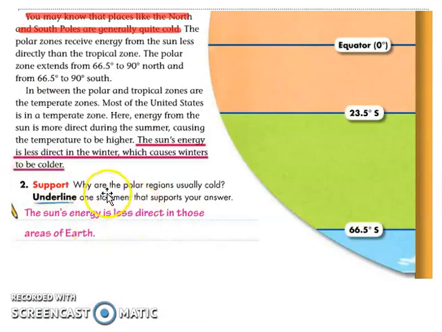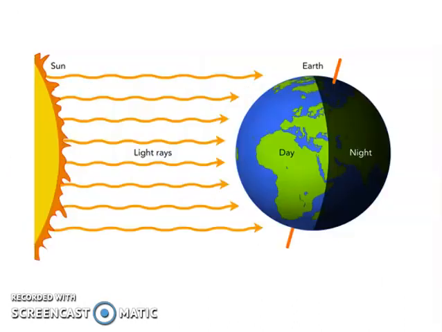Number 2. Why are the polar regions usually cold? Underline one statement that supports your answer. Here is one statement that can support that one. The sun's energy is less direct in the winter, which causes the winter to be colder. So that is it. If you look at that in the illustration, here is the sun, and remember that the earth is tilted. Tilted meaning it's not standing straight while orbiting. It's tilted in the orbit like this. It's kind of slant. Tilt means slant.